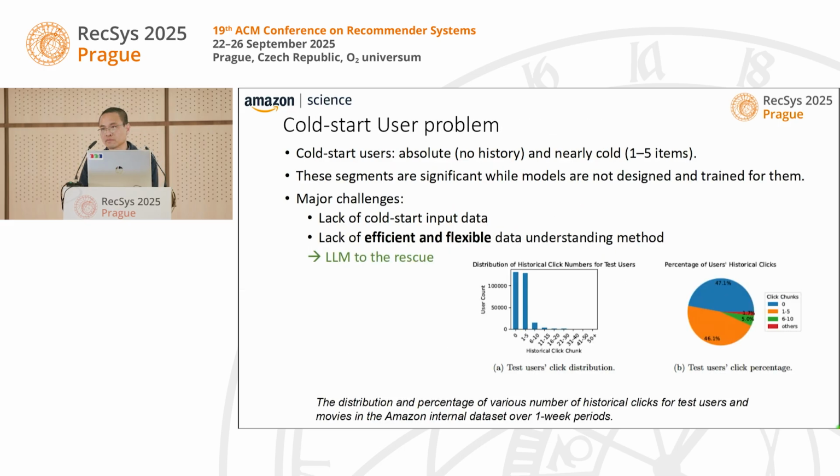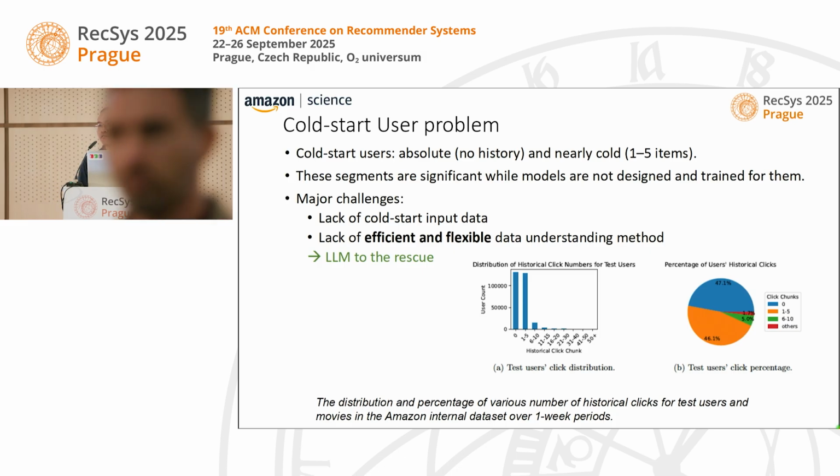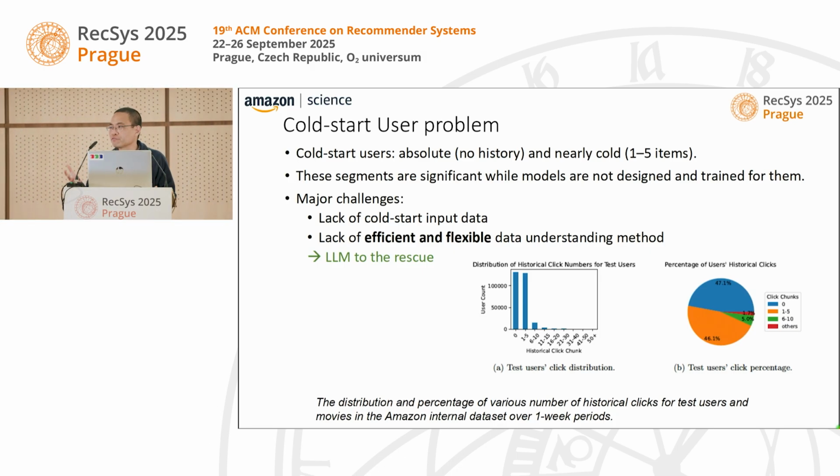So now the main problem that we want to address is the cold start user. So you can imagine a sequential recommender system expects the natural input to be the movies that the customer watched in the past, right? But especially on a new video platform or a new market that we deploy the product to, many users don't watch any movie yet, at least on your platform. Or they just watch very few movies, 1, 2, 3 movies.